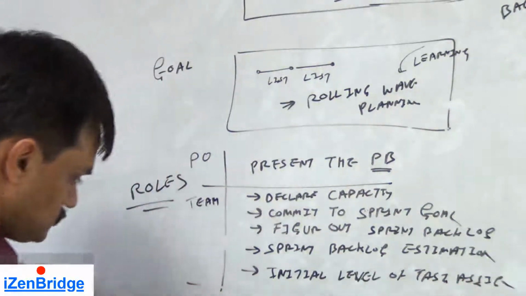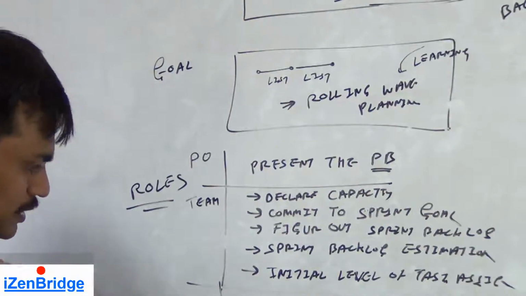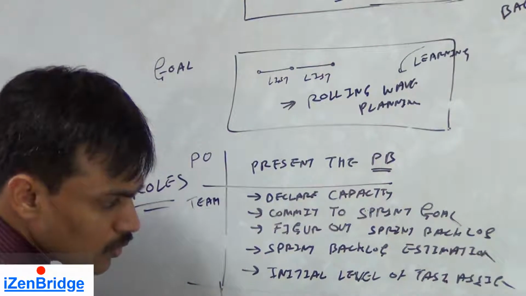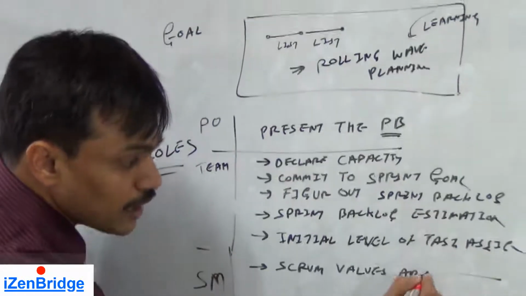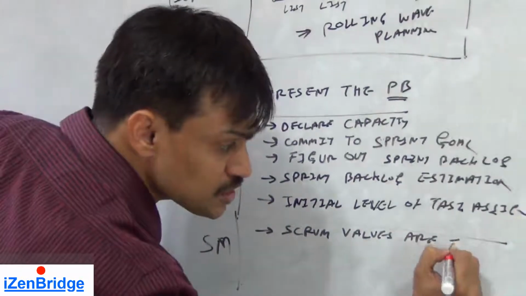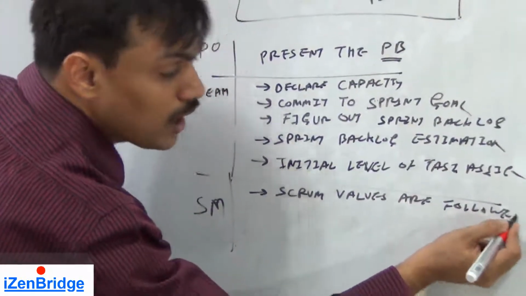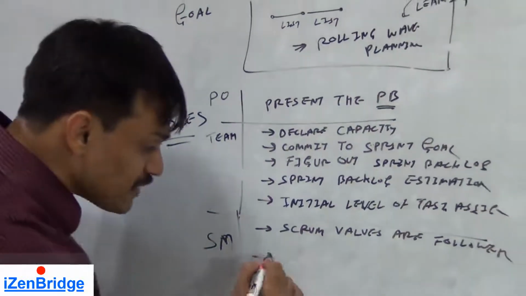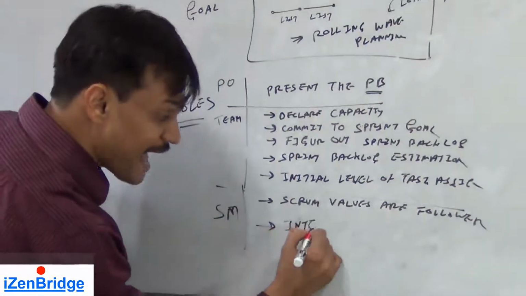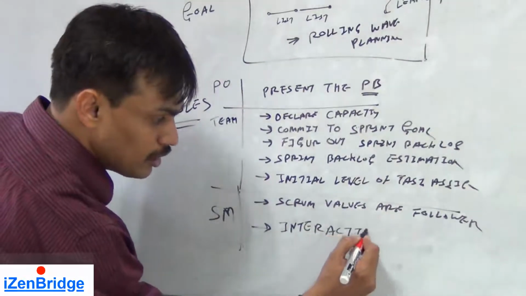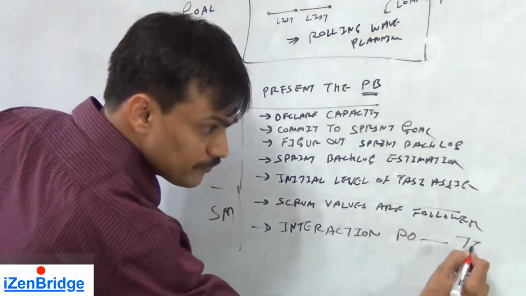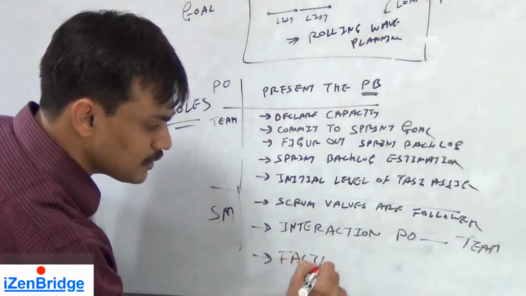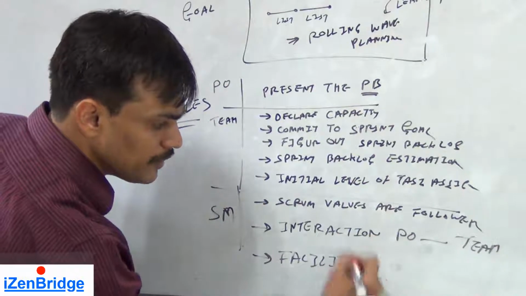Scrum Master, what does he do? As usual, he ensures Scrum values are followed. How? We are doing the right amount of discussions. We are committing to the right amount of work. We are not under committing or over committing. And he also facilitates a healthy interaction between the PO and team. He also facilitates the complete meeting.